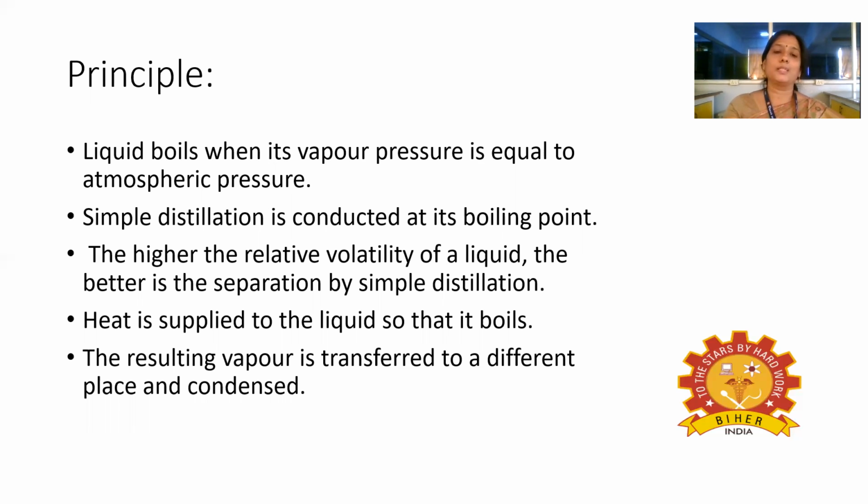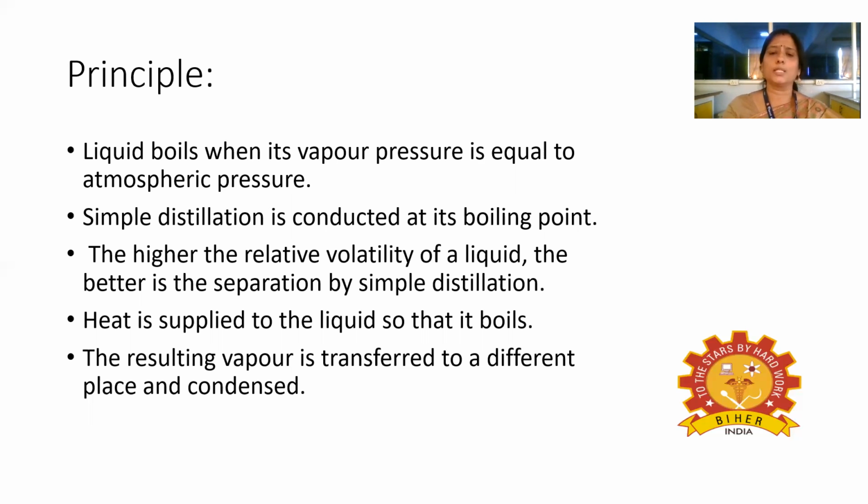So when we distill these two compounds, first liquid A will vaporize, will evaporate first. Then that vapor will be sent to the condenser. The condenser will convert this vapor into liquid A, so that we can separate liquid A and liquid B. Mostly this distillation will be useful only when the boiling points of those compounds differ greatly.